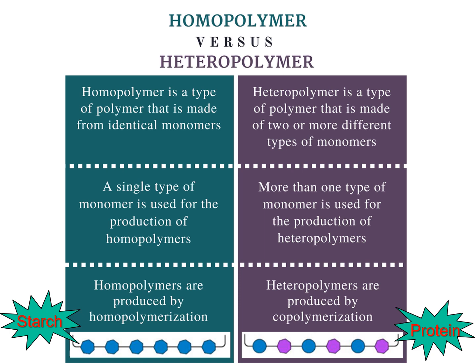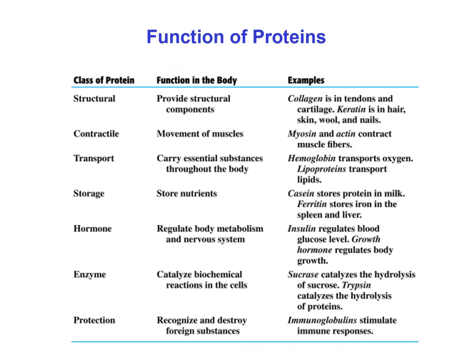We can say starch is a homopolymer because we know that starch is made of many glucose molecules only. And we can say protein is a heteropolymer because protein is made by different amino acids. In our body, different types of proteins are present, but chemically all proteins are the polymer of amino acid. But every protein has a unique sequence of amino acids. That's why their functions are different from each other.